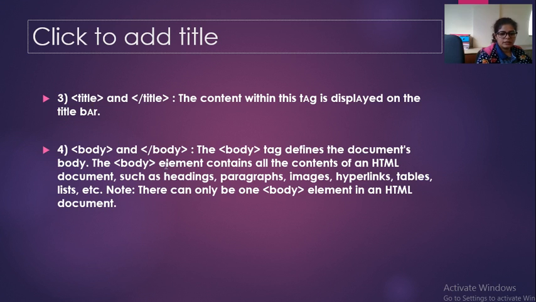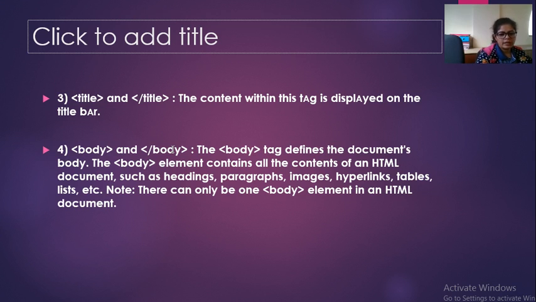After the title tag, the next tag is body tag: opening of body tag, closing body tag. Now what is body tag? Whatever contents you want to display on the web page, you have to write everything inside the body tag. So body tag defines the document's body. The body element contains all the contents of an HTML document, such as headings, paragraphs, images, hyperlinks, tables, lists. Whatever you want to display on your web page, you have to write that content inside the body tag.